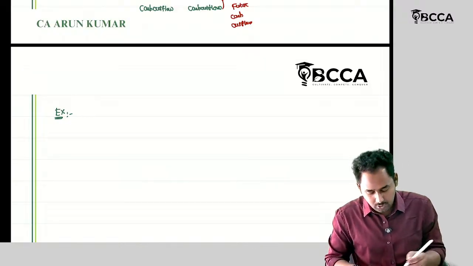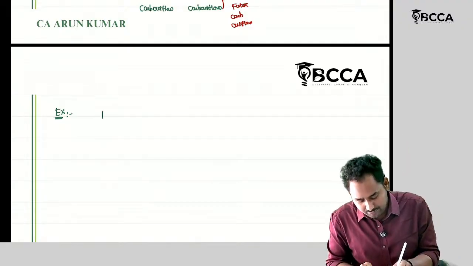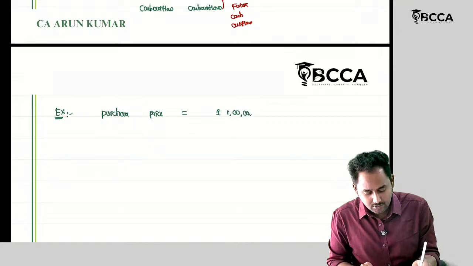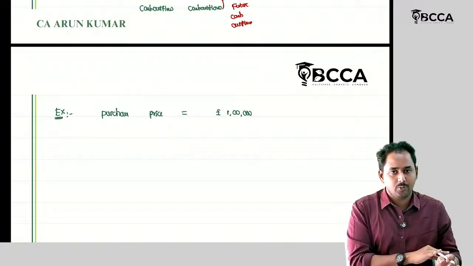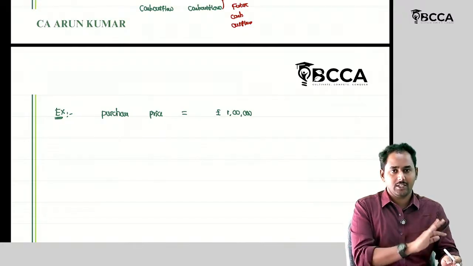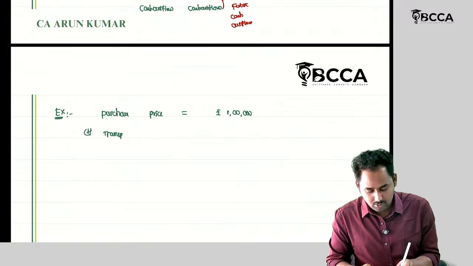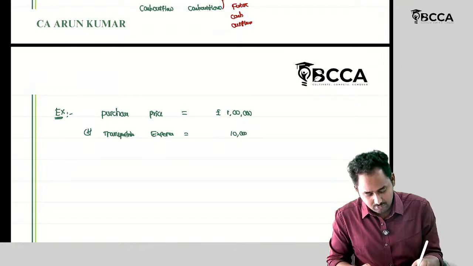Let's listen. I have ordered one machinery from abroad, so I should pay the purchase price, right? So I have paid a purchase price of 1 lakh rupees. Then I have imported it to Mumbai, and from Mumbai I should shift it to Hyderabad. So I should incur transportation expenses, right? Let's say transportation expenses of 10,000.